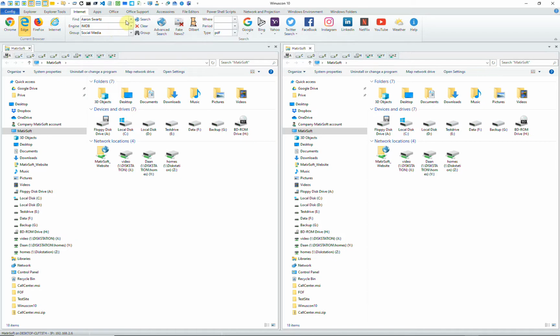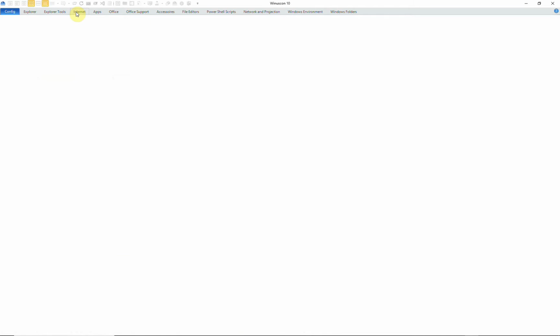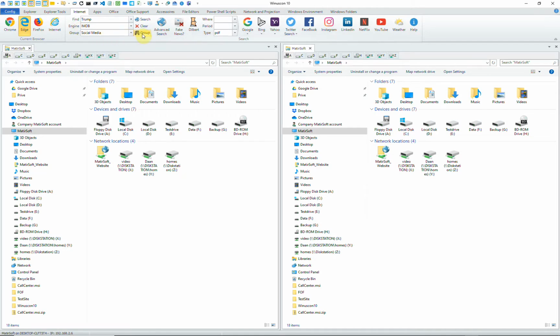Another thing is that we can use groups. For instance, we can use the group social media. All the engines with this as a category or description will be executed by clicking just on the group button. Here you see the search engines, and all the search engines with the category social media will be executed searching for a certain term. In this case, we'll search for Trump. Just click on group.